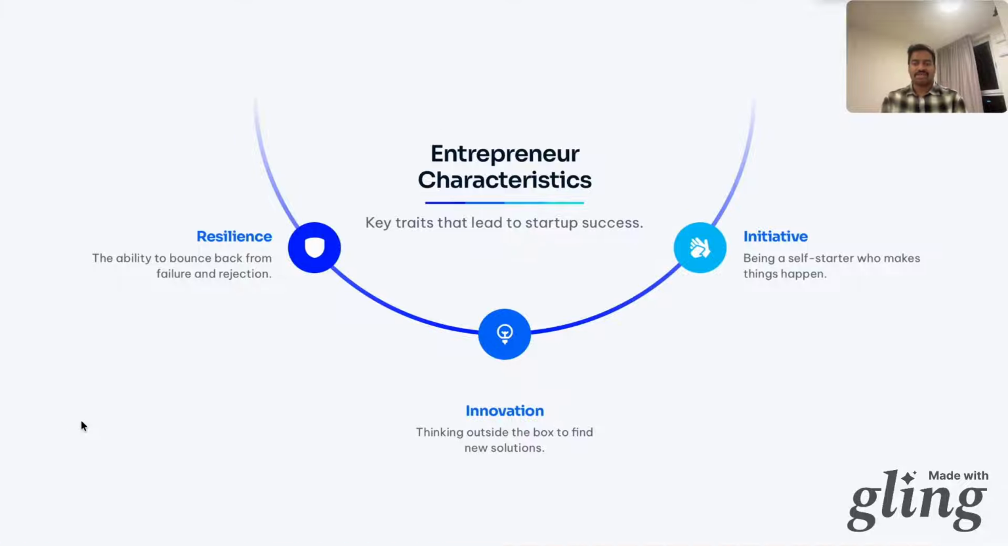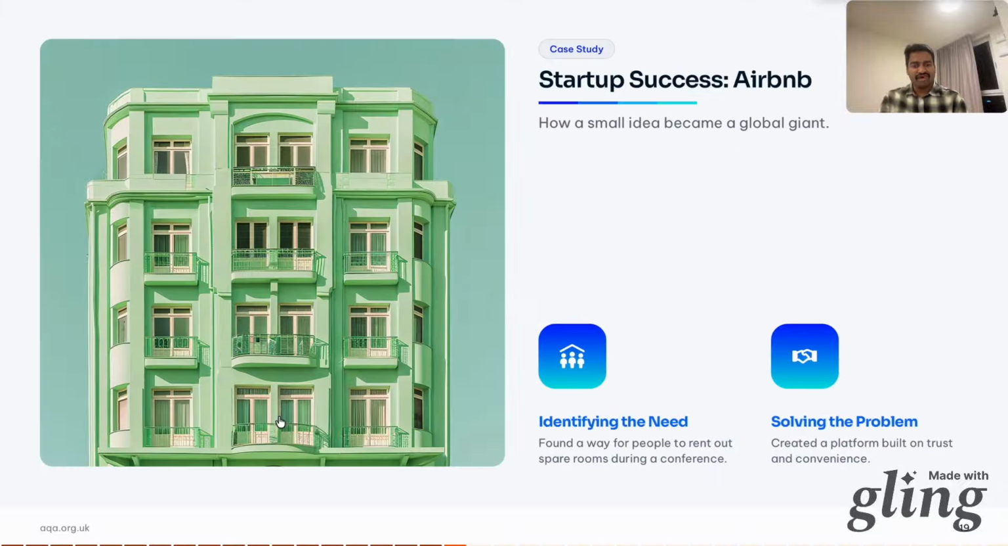And now we take a scenario of Airbnb. The founders needed to pay rent. They saw a problem. A design conference meant all hotels were sold out. What's the solution? Rent out air mattresses in their living room. They identified the need and solved the problem with a platform built on trust and convenience. Now it's a global giant worth billions. That's the power of solving a human problem.